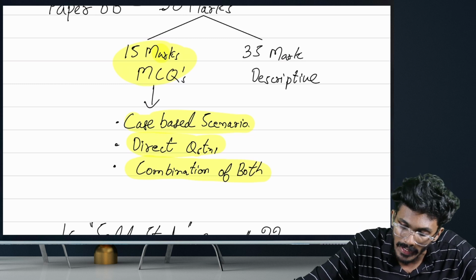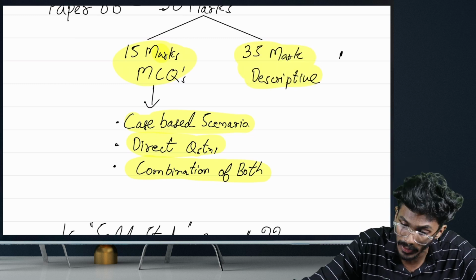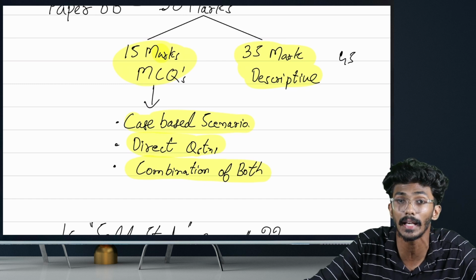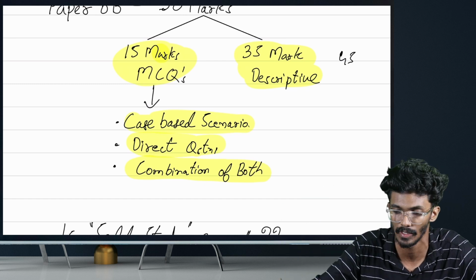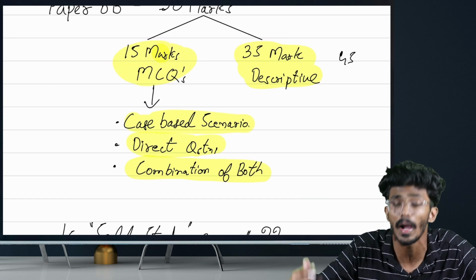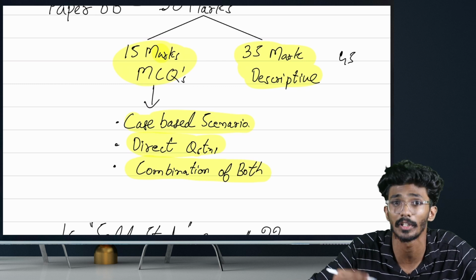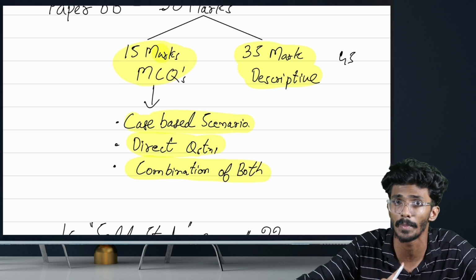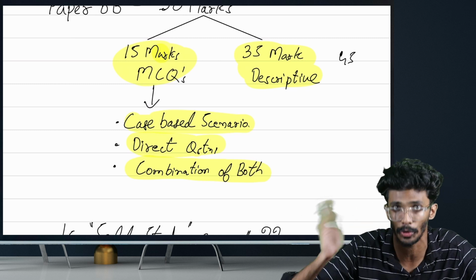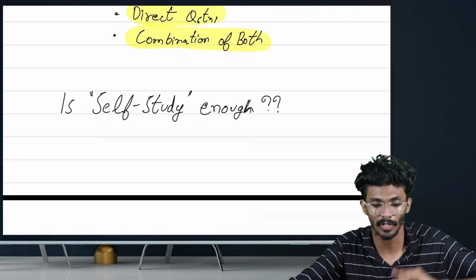Next will be the 35 marks descriptive part. 45 marks of questions will be there. Out of that, 10 marks you can skip. The rest, 35 marks, you need to attempt. So 35 marks is for descriptive questions. Out of that, one question will be compulsory, and from the rest of the 4 questions, you can choose any 3. That's up to you.